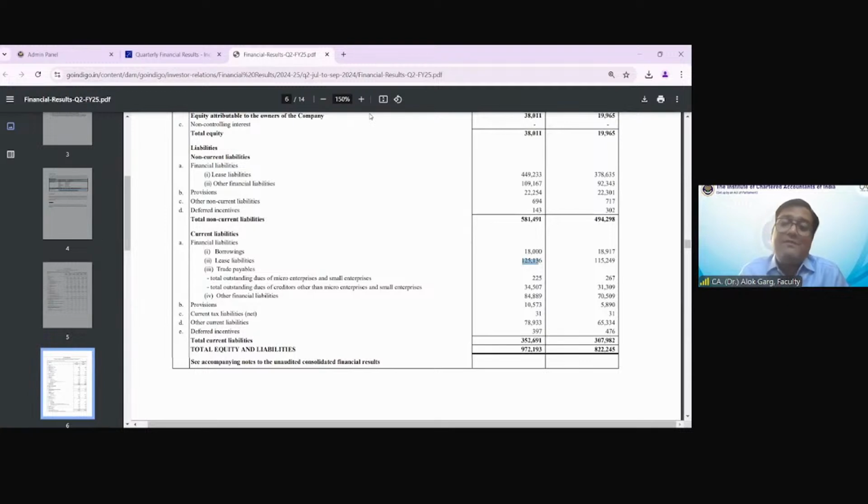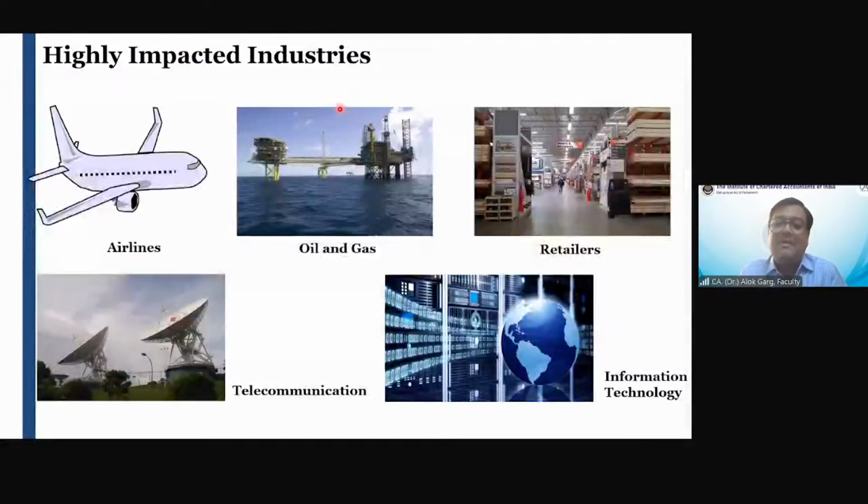Why? Because friends, this airline company used to take assets on a lease basis, operating lease. In the earlier standard, there was no requirement of recognizing asset and liability. But in Ind AS 116, right of use asset is required to be recognized with the lease liability. Correct? So that is why these assets and liabilities come into the picture. You can see one company has an impact worth 50,000 crores. Okay. I hope you have been able to understand now. So friends, this airline company has a big impact.